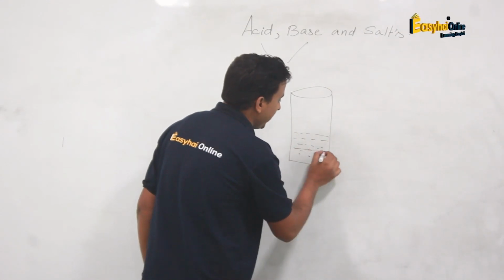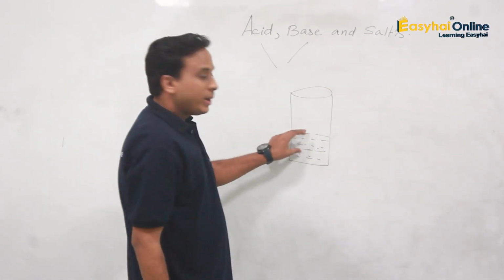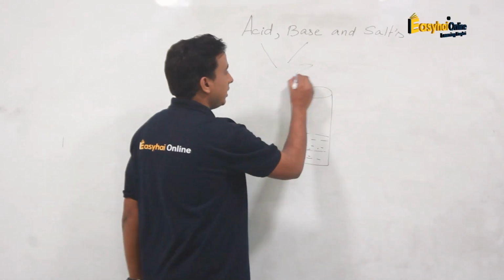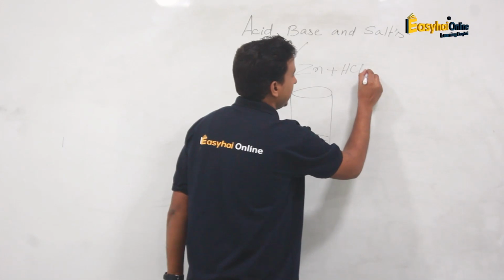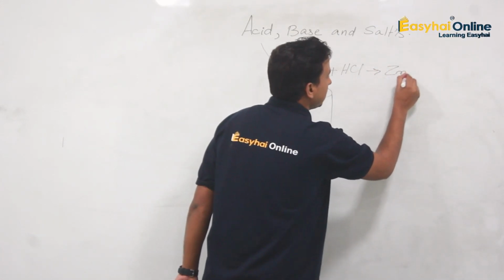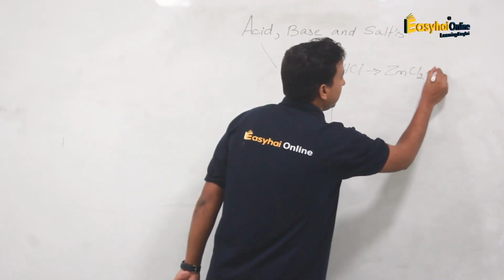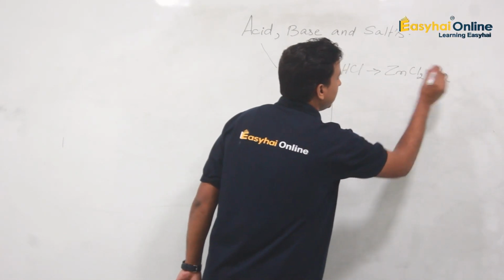Zinc reacts with HCl to form zinc chloride, and H2 is liberated.